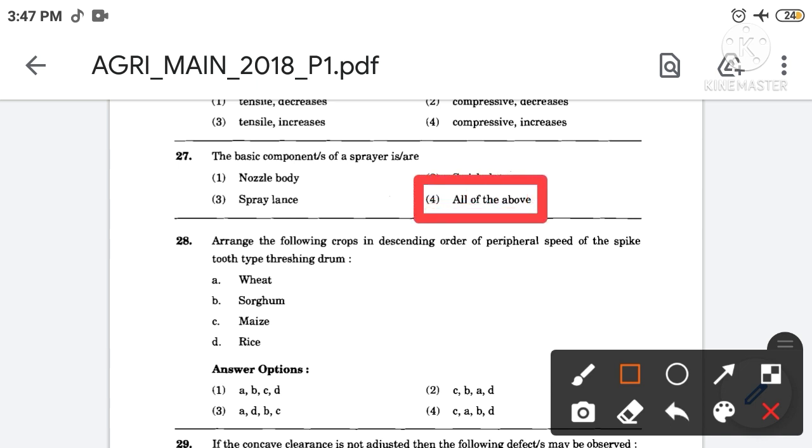Then next, the basic components of a sprayer are, the correct answer is option number 4th. So the basic components of a sprayer are nozzle body, swirl plate and spray lens.